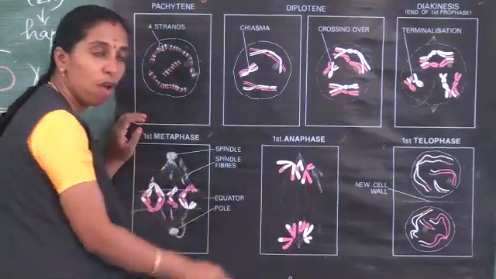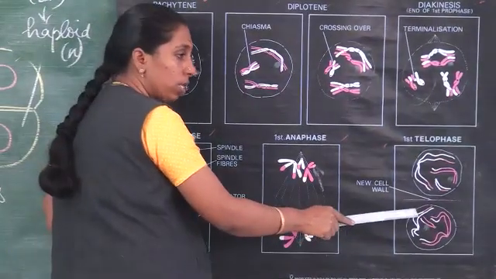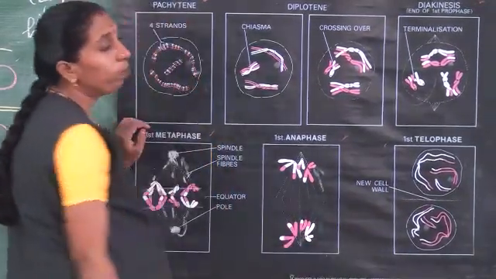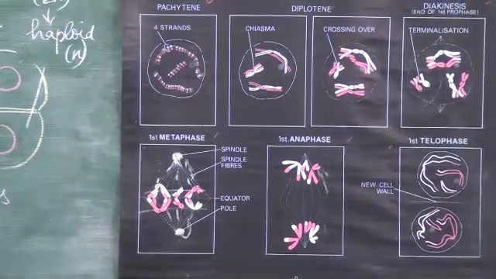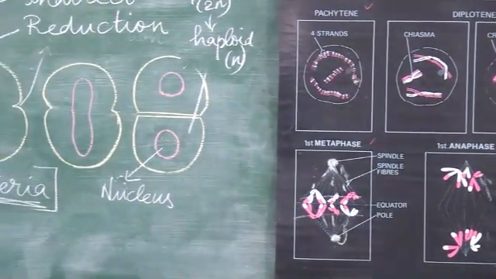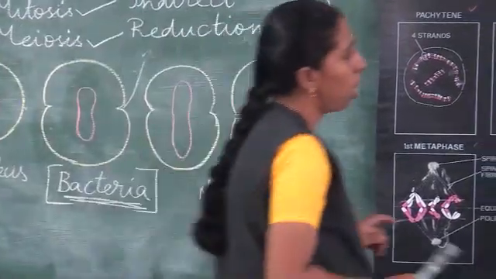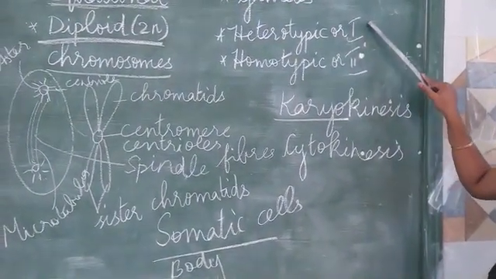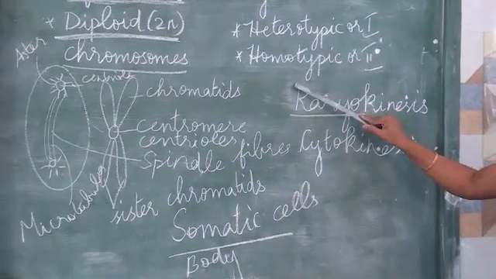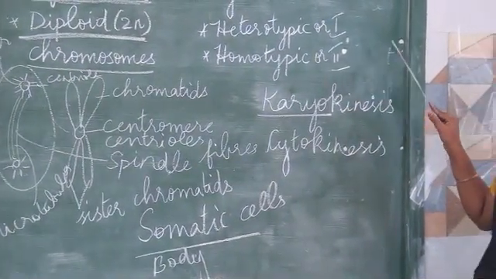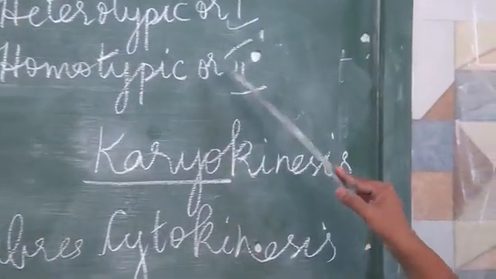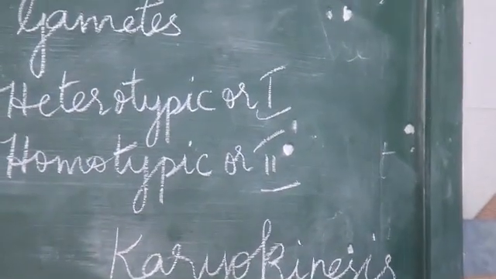First there is division of the nucleus, followed by division of the cytoplasm, and 2 daughter cells are formed. Okay, now we shall see the second stage of meiosis, which is called the homotypic stage. The first one is the heterotypic or first division. The second one is the homotypic or second division, and this division is exactly similar to mitotic cell division.